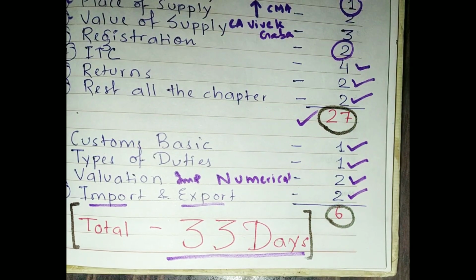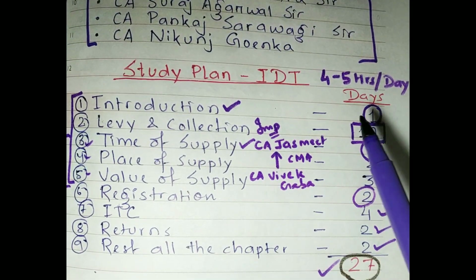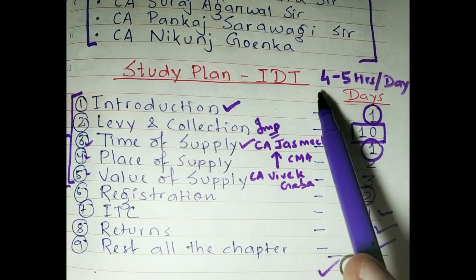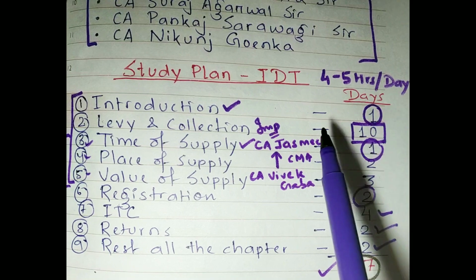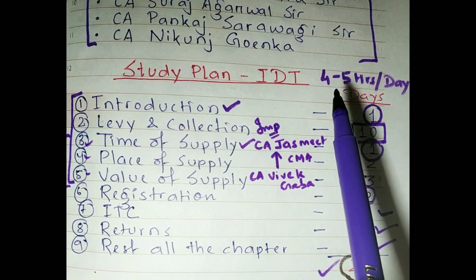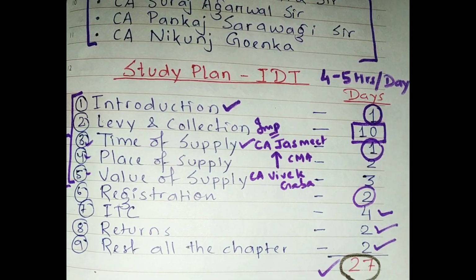According to your situation and feasibility, you can alter these days, but make sure that if you study 4 to 5 hours every day, then only the first chapter will be completed in one day. If you're studying GST for 2 hours in a day, then it will again take you 2 days, right? I hope you understood the ratio.